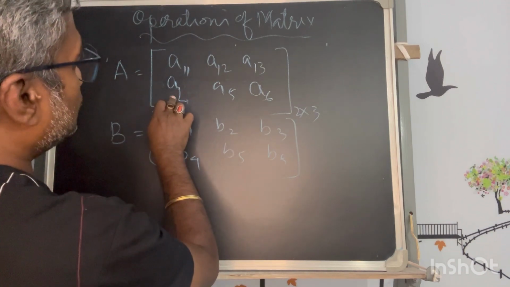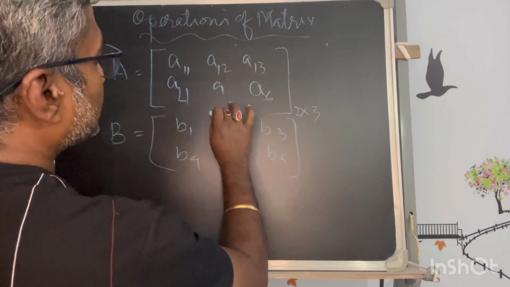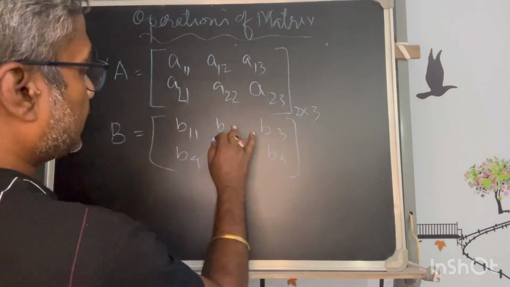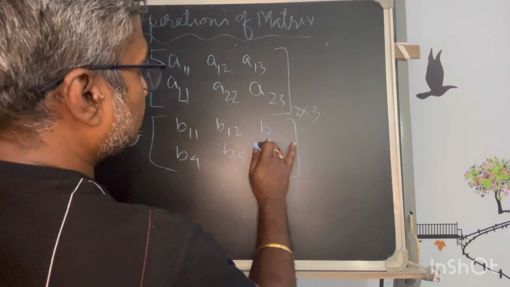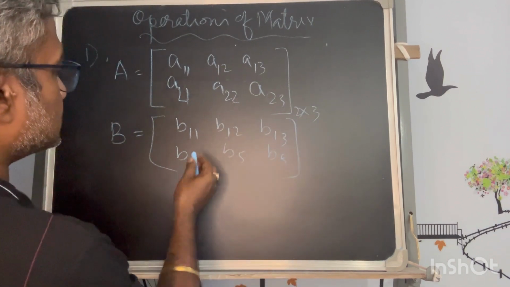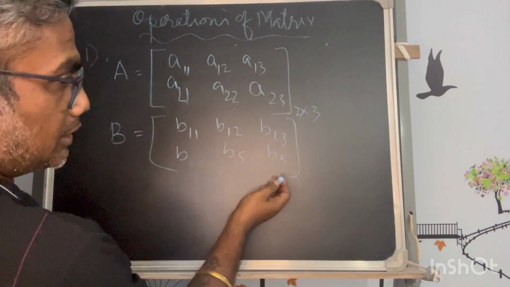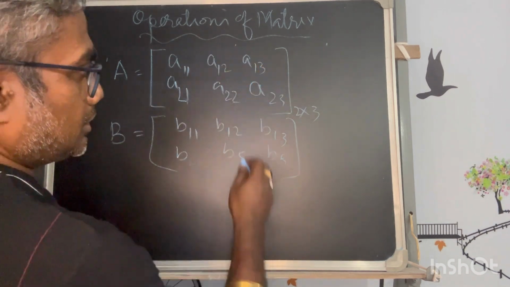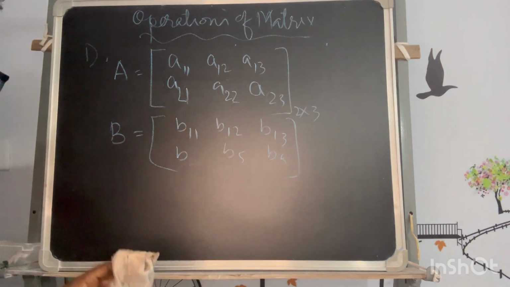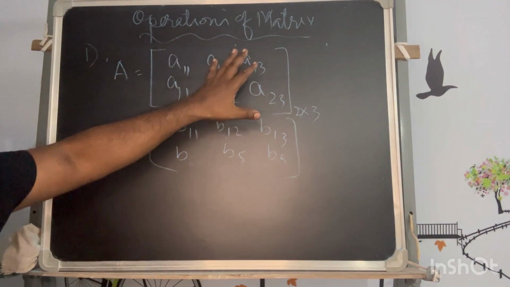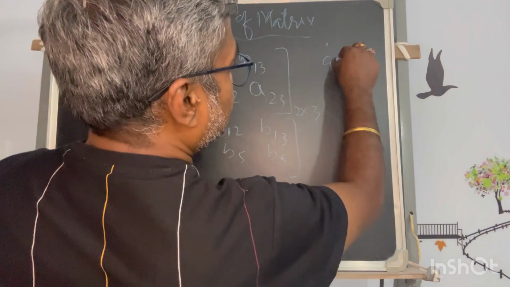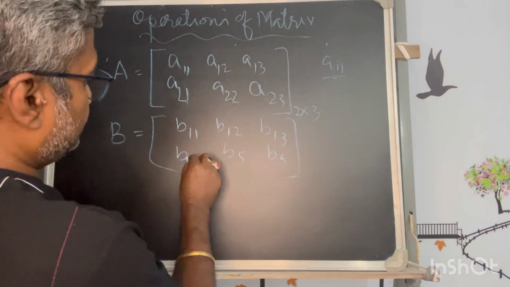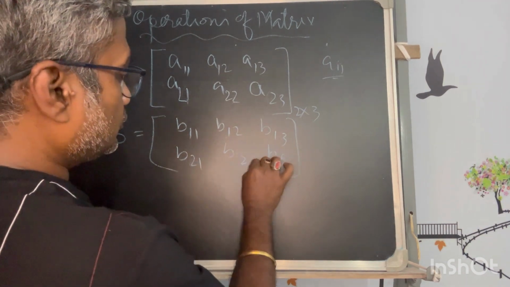This is 2 1, 2 2, 2 3. So in a similar fashion, I will write it here so that it will give some sense, because I can take in any elements of any value, but when this is being represented in a generalized form, I should follow with the row and column, because in the definition I said Ij, so it better be represented with the same thing. Okay, so 2 1, 2 2, and 2 3.